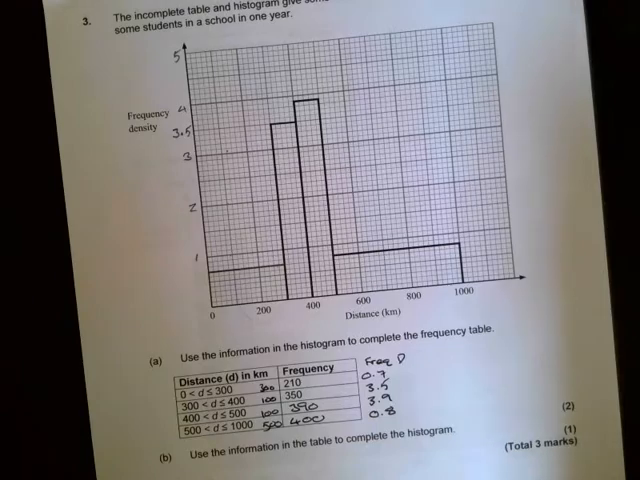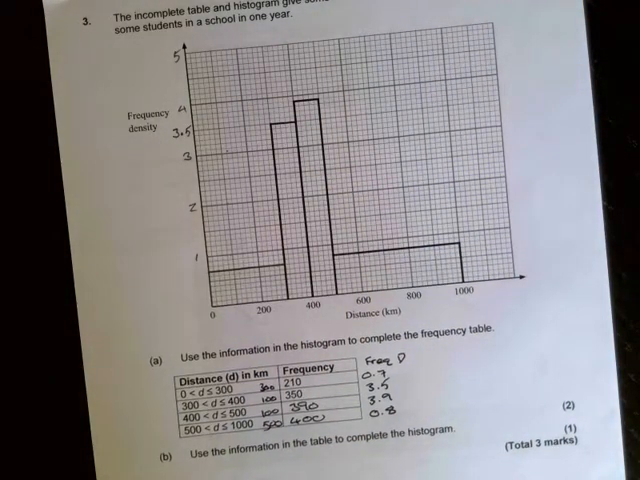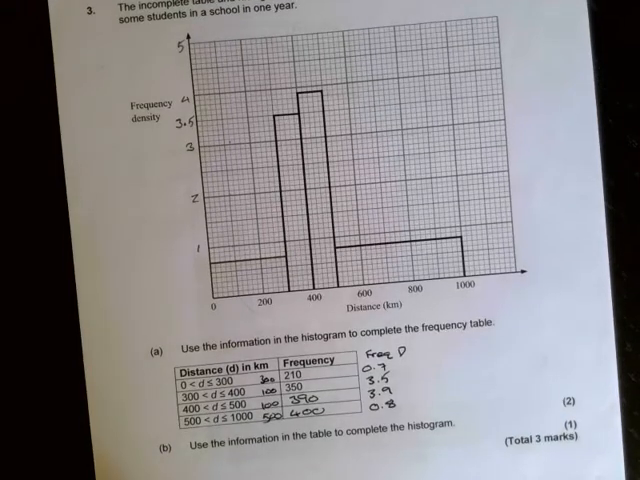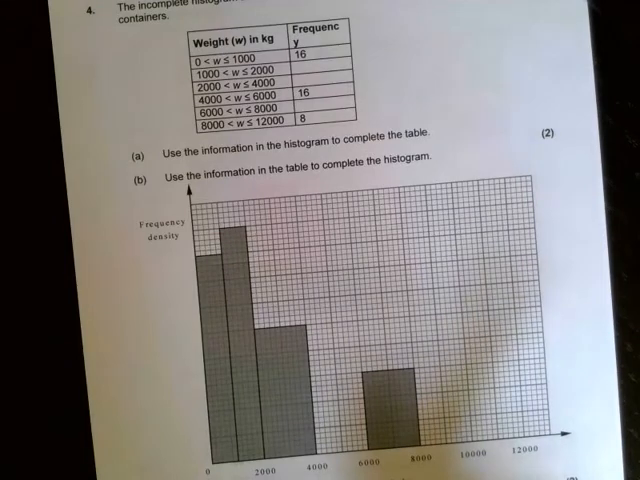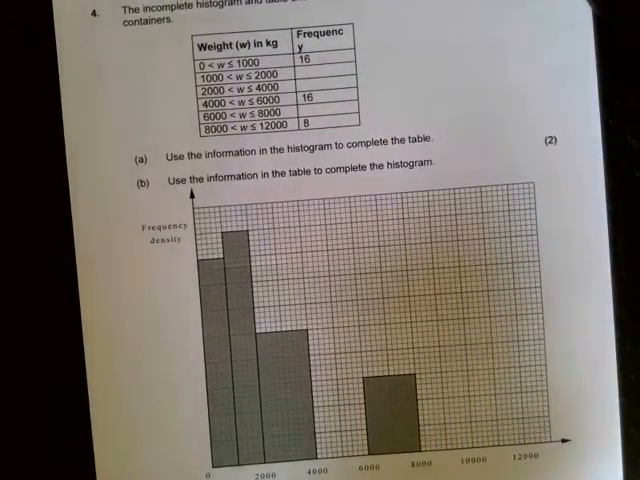Oh, and we've completed the histogram as well because I drew the first bar in earlier. Alright, I'll continue the rest in another video.